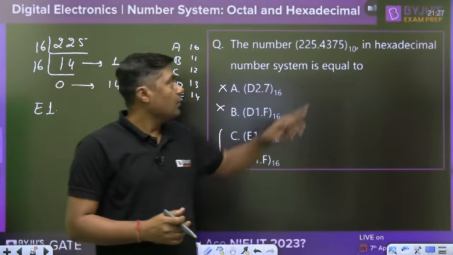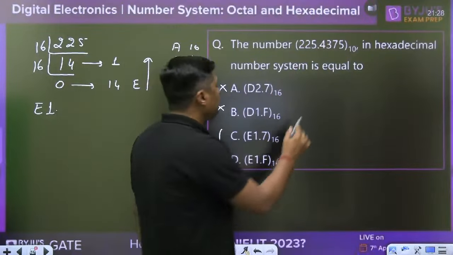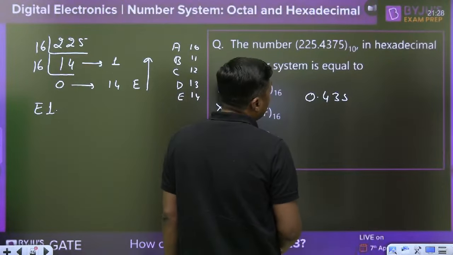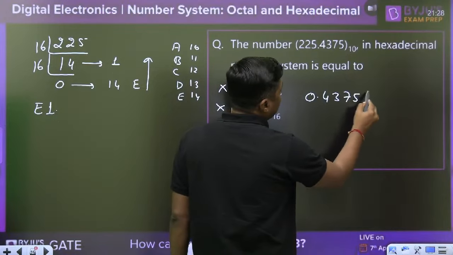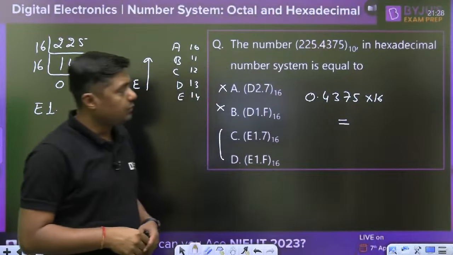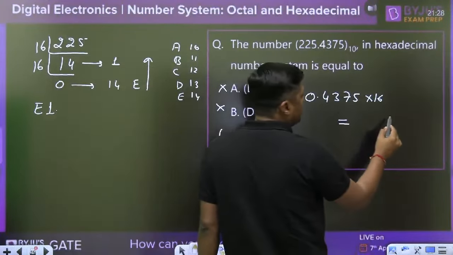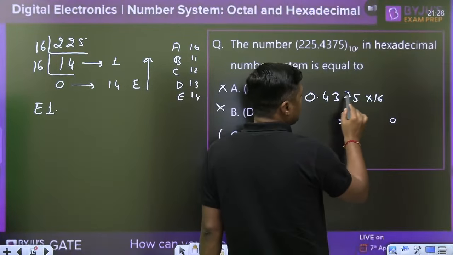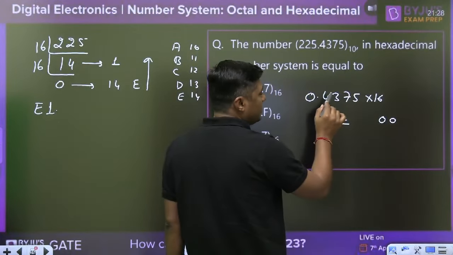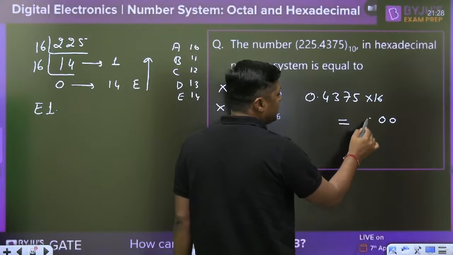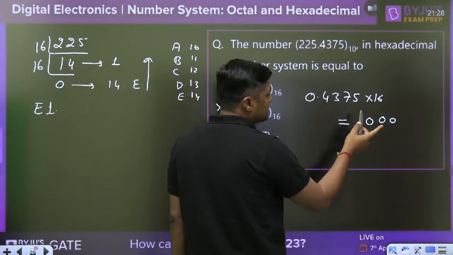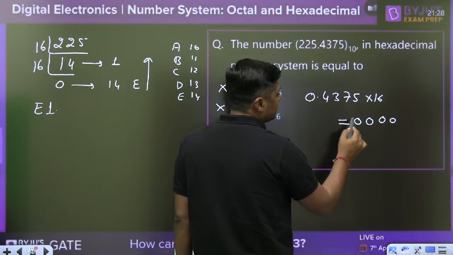Now 0.4375, it should be multiplied by what? What is the method? 0.4375 should be multiplied with the 16. If it is multiplied with the 16, everyone tell me, 0.4375, 5 into 16 is 80, then 16 into 7, 112 plus 8, 120. You will get the 12 as the 16 into 3, 48, 48 plus 12, 60, 64 plus 6 is what? 70.